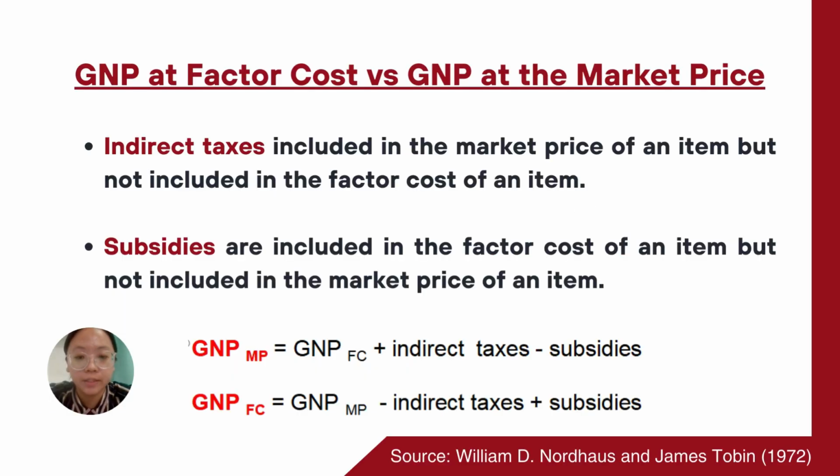The difference for these two GNPs is indirect taxes and subsidies. Indirect taxes are included in the market price of an item but not included in the factor cost of an item. Subsidies are included in the factor cost of an item but not included in the market price of an item. Therefore, GNP at market price equals GNP at factor cost plus indirect taxes minus subsidies. However, GNP at factor cost equals GNP at market price minus indirect taxes plus subsidies.